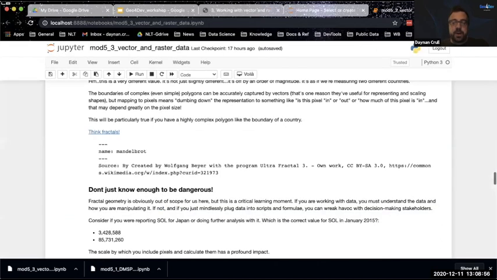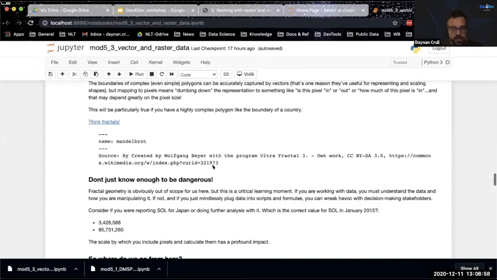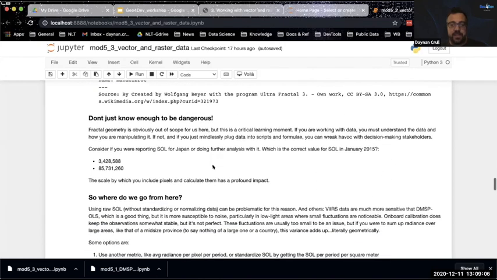I believe this is part of the reason, and there are others, and maybe others know the reason, but the bottom line is this: when you are aggregating data like this and summing it, your choice of resolution clearly makes a massive difference when the computer is trying to determine which pixels are in or out of your boundary. And if you're thinking about this and you did this exercise and you said, okay, sum of lights is roughly equivalent to economic activity. Here's my regression analysis.